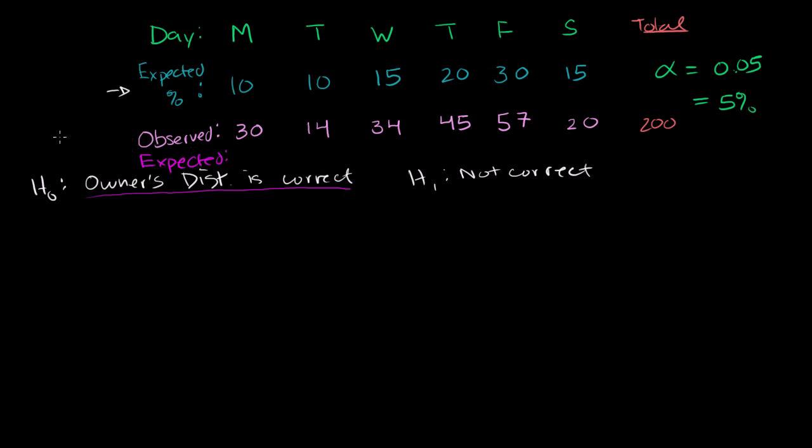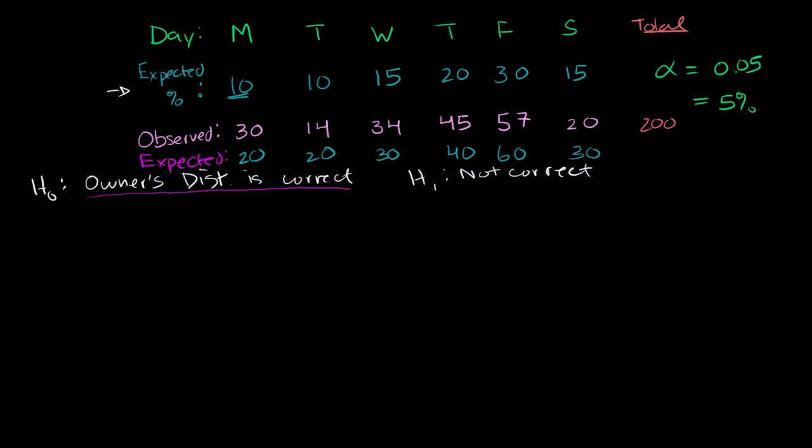So what was the expected number on Monday? Well, on Monday, we would have expected 10% of the 200 to come in. So this would have been 20 customers, 10% times 200. On Tuesday, another 10%, so we would have expected 20 customers. Wednesday, 15% of 200. That's 30 customers. On Thursday, we would have expected 20% of 200 customers, so that would have been 40 customers. Then on Friday, 30%. That would have been 60 customers. And then on Saturday, 15% again. 15% of 200 would have been 30 customers. So if this distribution is correct, this is the actual number that I would have expected.